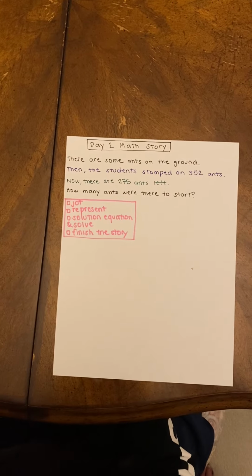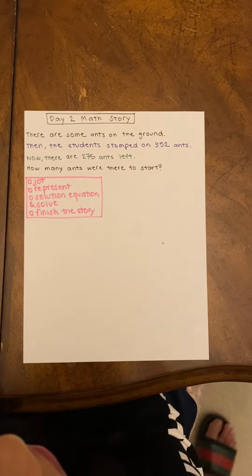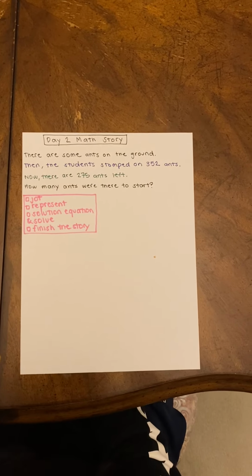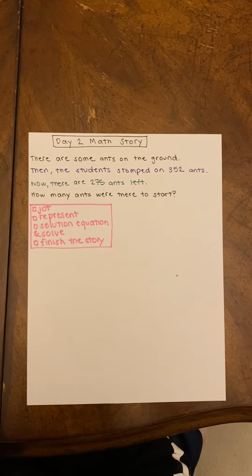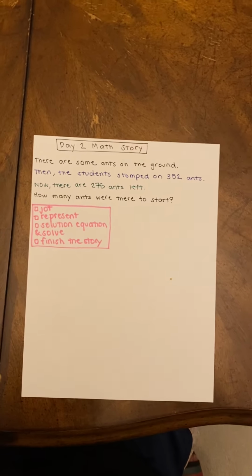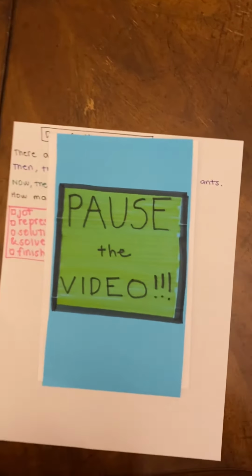Now let's read it a third time. This time we're thinking, what's important? There are some ants on the ground. Then the student stomped on 352 ants. Now there are 275 ants left. How many ants were there to start? When I say go, pause the video and jot down important information. Go.